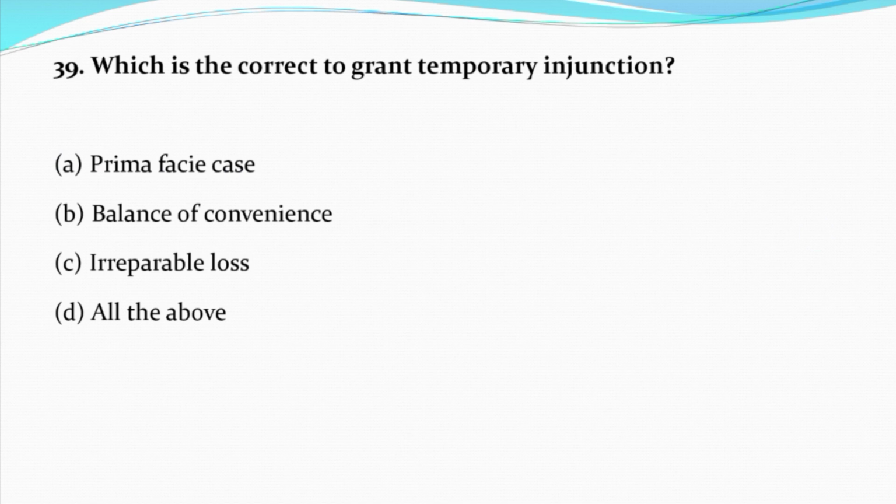Now question number 39. Which is the correct ground to grant temporary injunction? Option A, prima facie case. Option B, balance of convenience. Option C, irreparable loss. Option D, all of the above. And the correct answer is option D, that is all of the above.